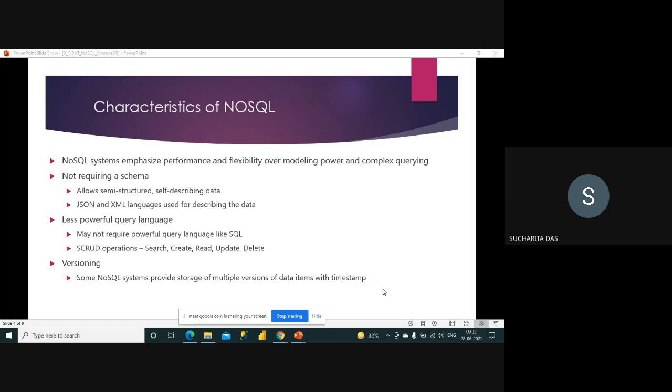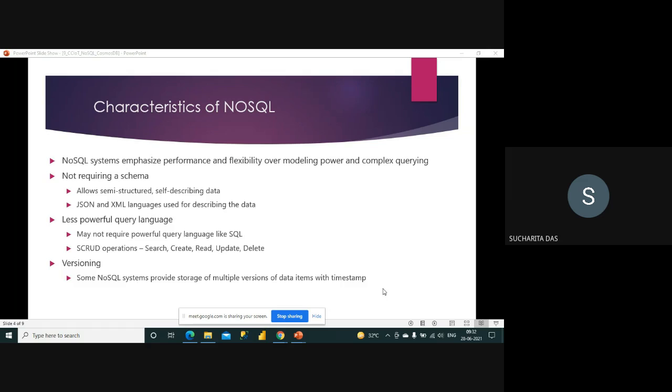And we don't need complex querying. Here the queries are mostly straightforward. It is known as CRUD operation, that means create, read, update, delete. Most of the time the operations we are doing are straightforward, not as complex as a relational database. But what is our difficulty? First of all, data can be of huge volume, data can be of any structure, and at the same time I need very fast performance while working on the data.